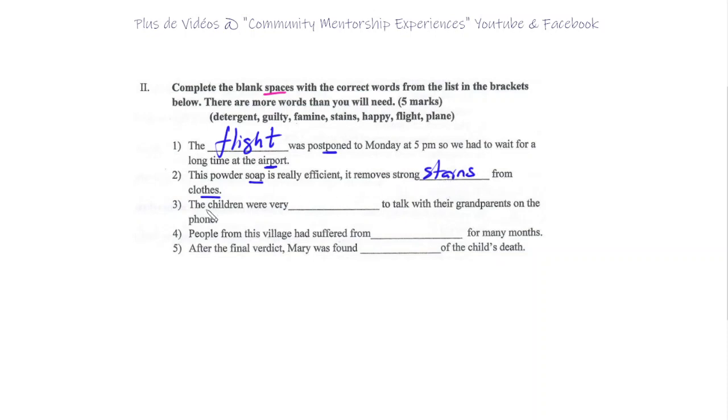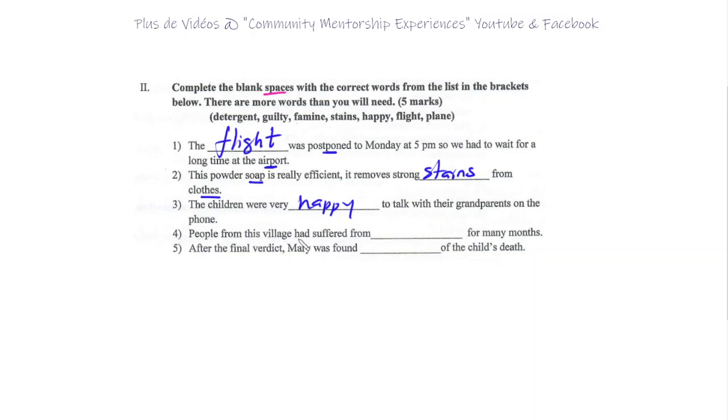Next. Three, the children were very happy to talk with their grandparents on the phone. Children are very happy generally. Very happy, very excited. Okay? To talk with their grandparents on the phone.